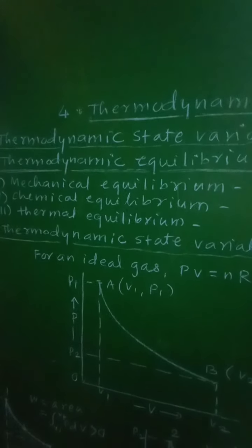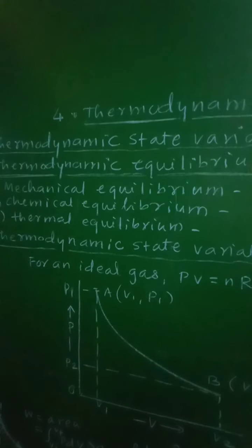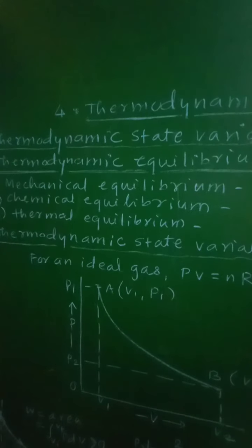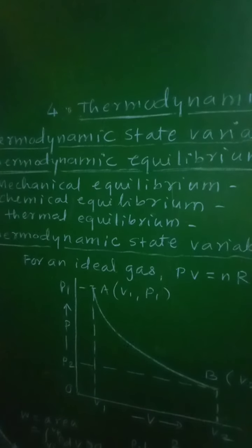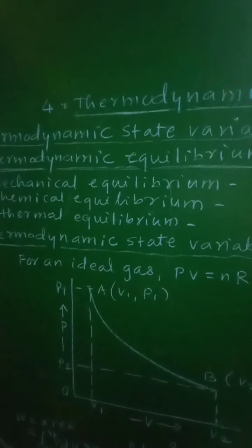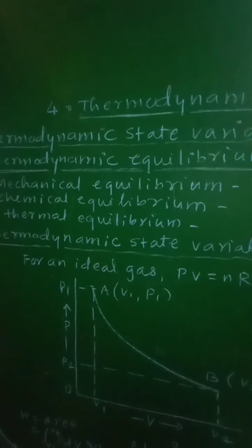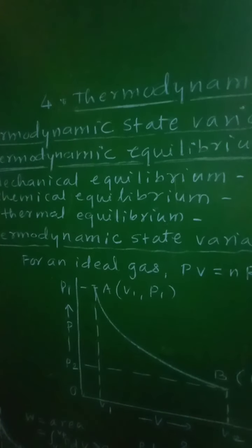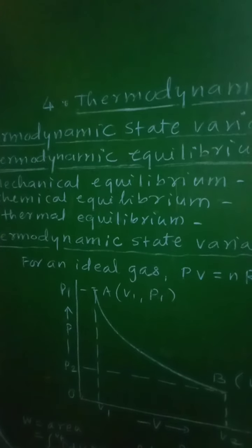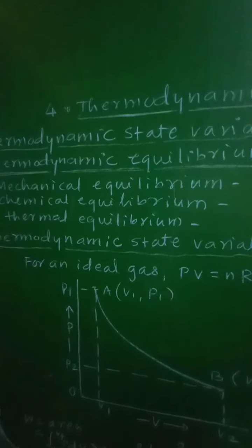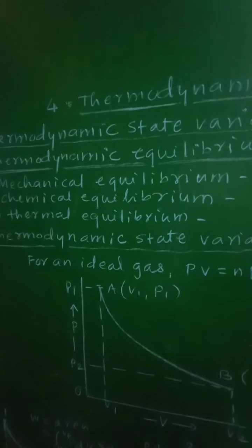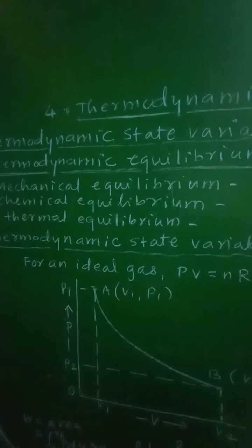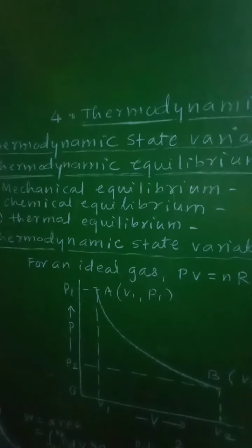Then the thermodynamic state variables describe the equilibrium states of a system. The various state variables are not always independent. They can be mathematically related with each other. The mathematical relation between the state variables is called the equation of state.